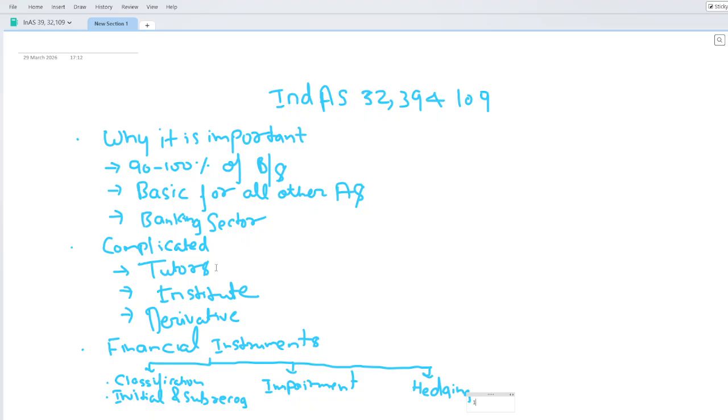This is my understanding, that the tutors who are teaching do not have exposure to the market. They haven't worked in the banking sector, and as I told you, this is the bread and butter for the banking sector. So that knowledge gap is there because they do not have any exposure in the banking sector. That is an issue.